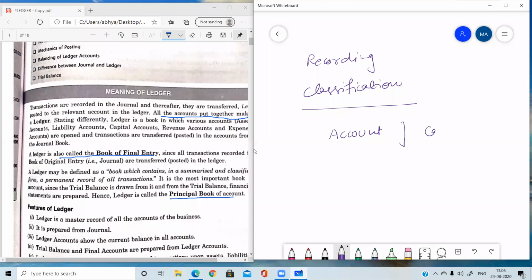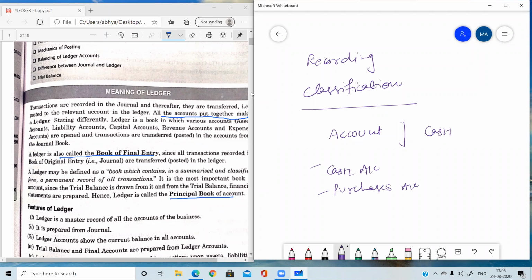Like all the cash related transactions will be put together under one account, that is the cash account. You have seen in journal that many times we are making purchases. All the transactions related to purchases will be put together under one account, known as purchases account.